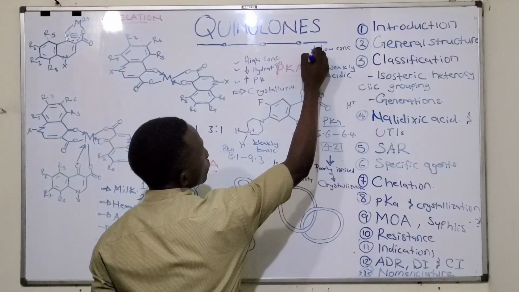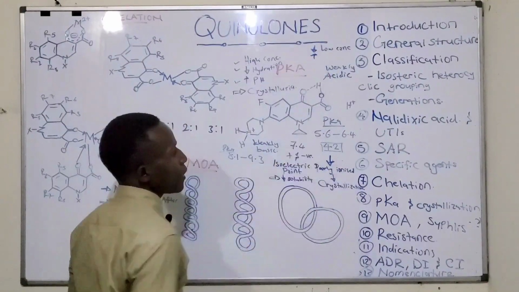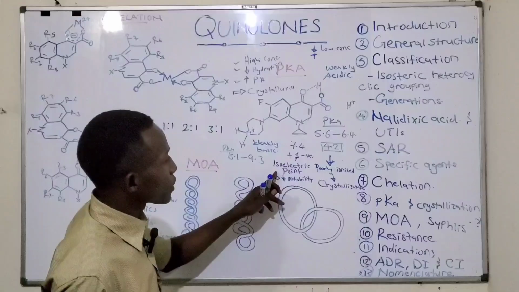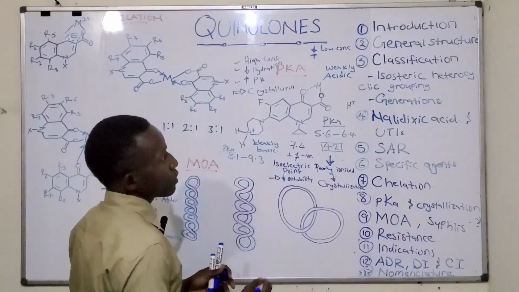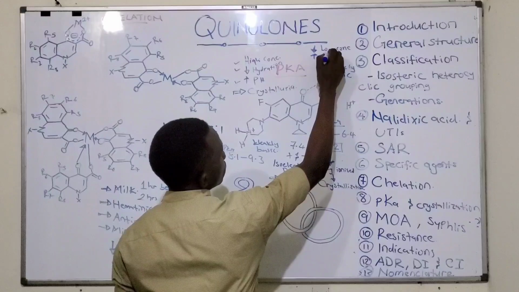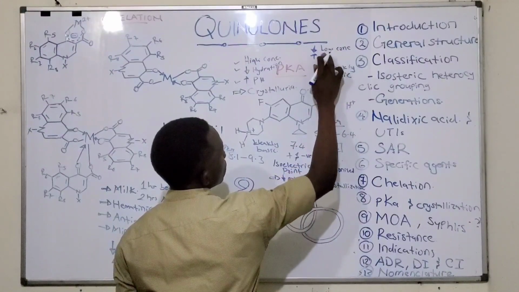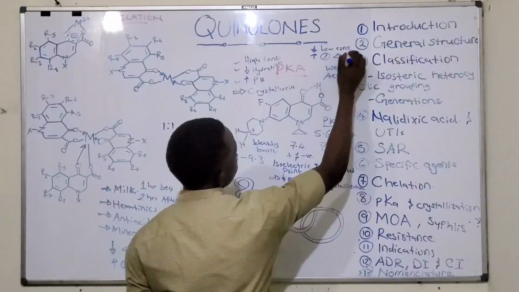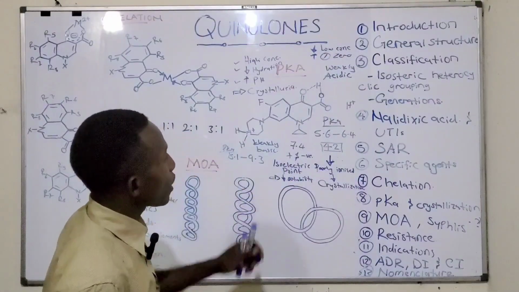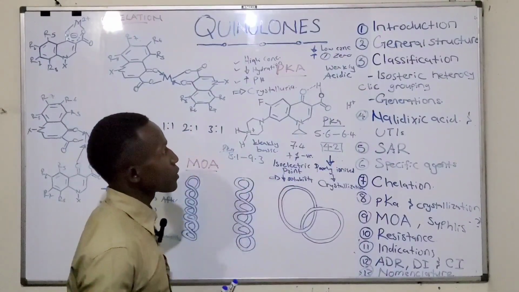Another thing, at isoelectric point, the solubility is not totally zero, of course.